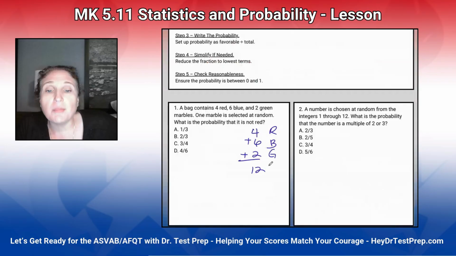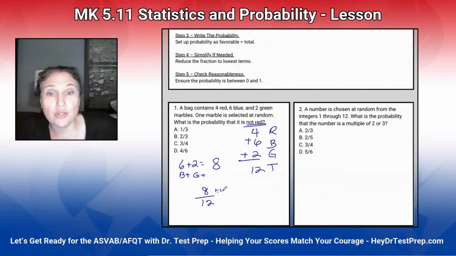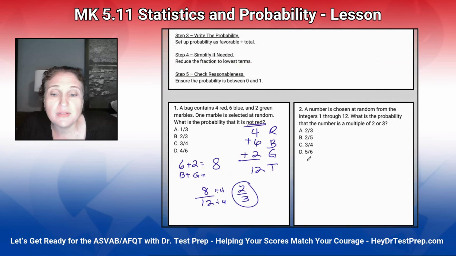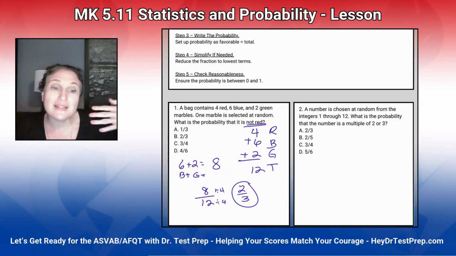If something's not red, it can be blue or green. So I'm going to add blue and green to get a total of 8. And altogether there's 12 marbles. So now I just reduce my fraction, divide the top and bottom by 4, and get 2/3. Now, some people will teach you that you can subtract, like from the 1, subtract the red and get the answer. I like consistency, so I like to show you doing the adding.